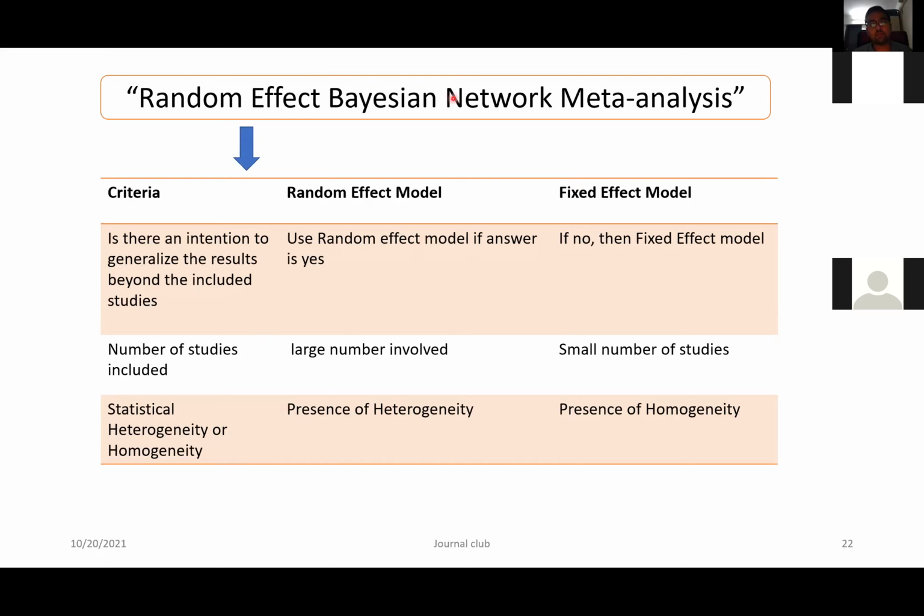And the second thing is Bayesian. Now, what does Bayesian mean? Basically, it is a way of assessing probability, which helps us in assessing indirect evidence. Now, there are two types of probability approaches, the Bayesian approach and the frequentist approach. The Bayesian approach is basically based upon prior information. If you have prior information about a certain thing for any study which you are doing, and you have the current data, then using your prior information and the current data, if you get the probability, that is called a Bayesian approach. In the frequentist approach, there is no previous prior information.